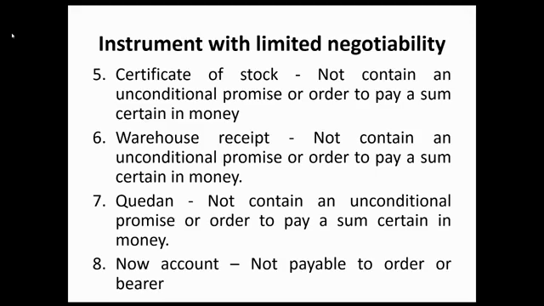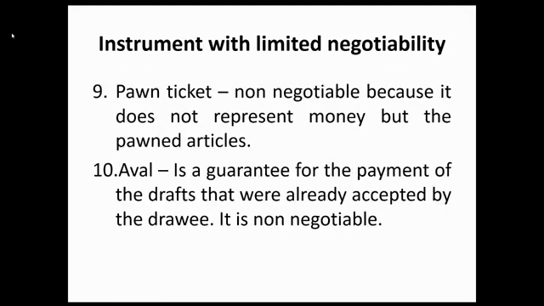Now, NOW account, or yung tinatawag na negotiable order of withdrawal. These are non-negotiable because payable yan to a specified person, not payable to order or bearer. Pawn ticket is non-negotiable because it does not represent money but the pawn article. That's why it does not contain an unconditional promise or order to pay a sum certain in money. Now, aval is a guarantee for the payment of the draft that was already accepted by the drawee, and these are non-negotiable.